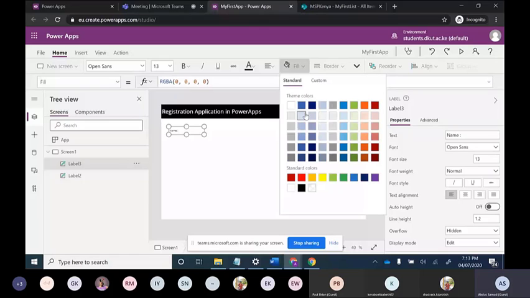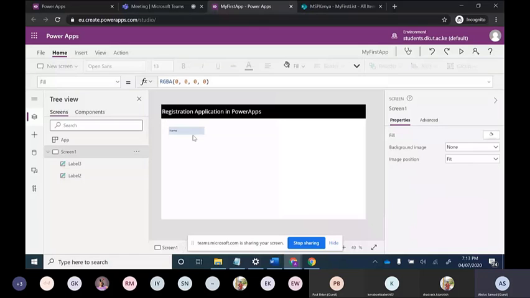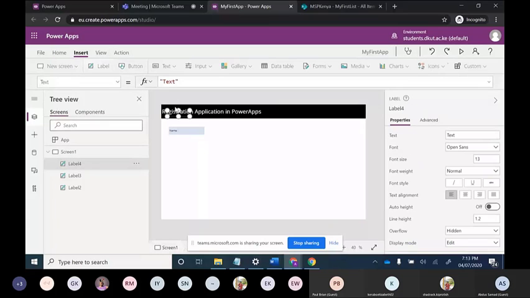Now I have filled it with some color. In the same way, I will put another label. So you can see when we are dragging and dropping, it is marking that the alignments are correct. Can you see this dotted line coming up, to check whether the alignment is correct or not? So name is there,